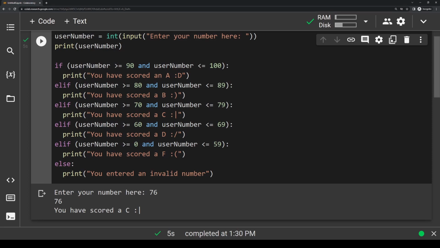Okay, so by this point, you should have a reasonably strong understanding of conditional statements in Python. In this video, we learned what logic operators are, what if, elif, and else statements are, and how we can use these all to control the flow of code in our program.